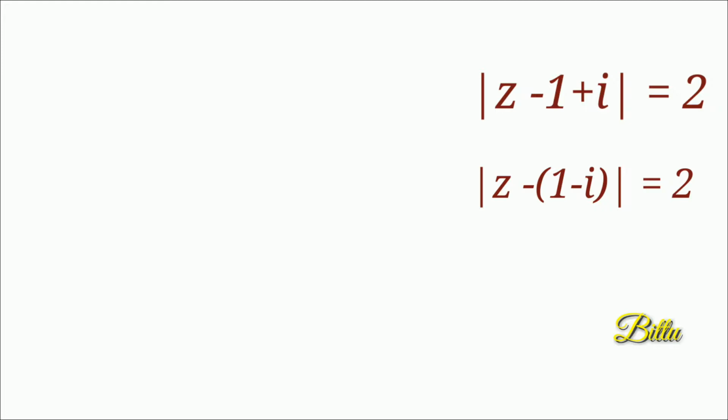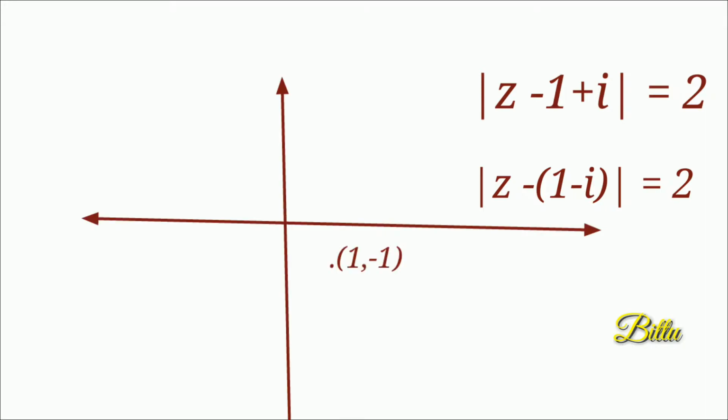Also the point 1 minus i is the ordered pair (1, minus 1). So clearly it is a circle with the center (1, minus 1) and radius 2. Now you are ready for identifying any circle in the complex plane.